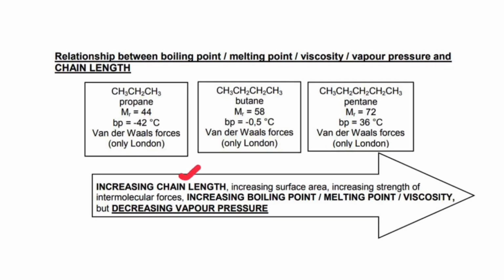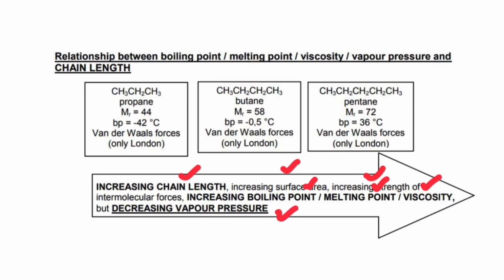When the chain length increases, the surface area increases, and that increases the strength of the intermolecular forces. From grade 11, you should know that if the intermolecular forces increase, then we will have an increase in the boiling point, melting point, and viscosity, but the vapor pressure will decrease.